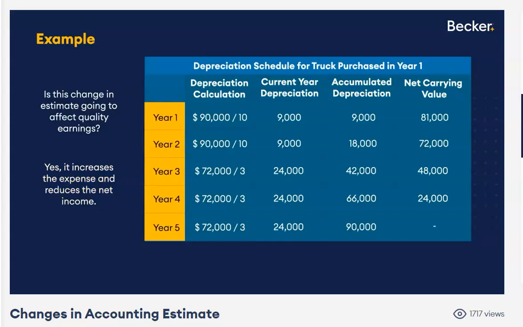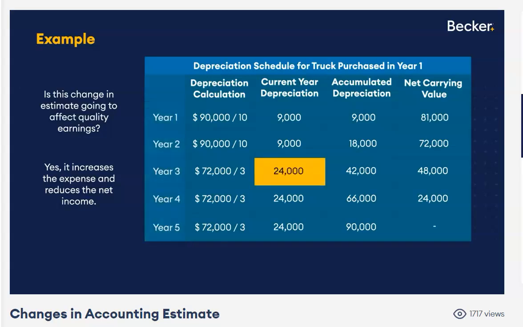So instead of having a 10-year life with $9,000 of depreciation, we reduced it to a total of 5. So year 3, the current year in particular, instead of having $9,000 of depreciation, we almost have triple that, $24,000. So that means higher expense, lower net income. Relatively speaking, all other factors constant, change in estimate would be relatively conservative since you have a lower net income.